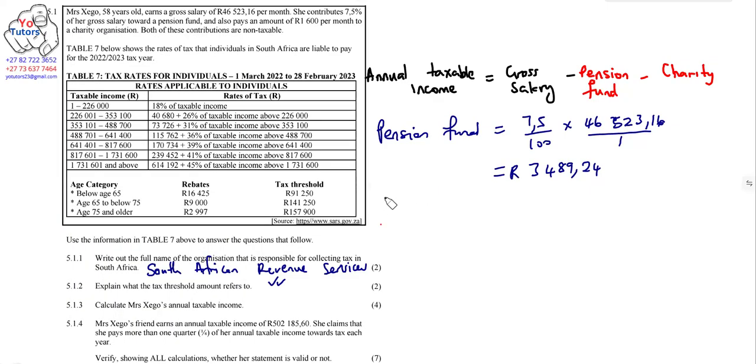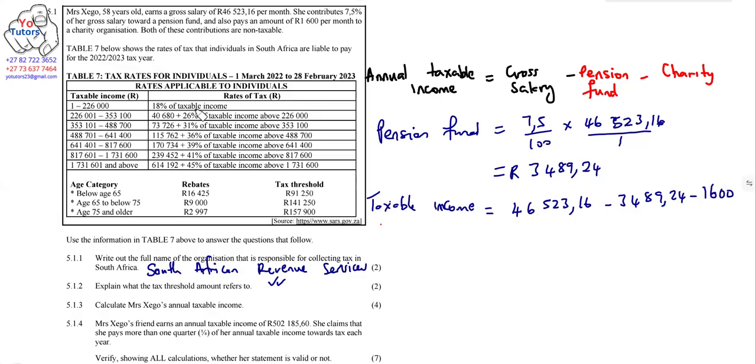Now, another thing here, we're going now to look at the taxable income. Remember, here we're looking at a monthly income. So we haven't got to the annual taxable income. I'll show you now. Here, for taxable income, we're going to get our gross salary, which is 46,523.16, minus pension fund, which we got, 3,489.24, minus the charity, which is 1,600.